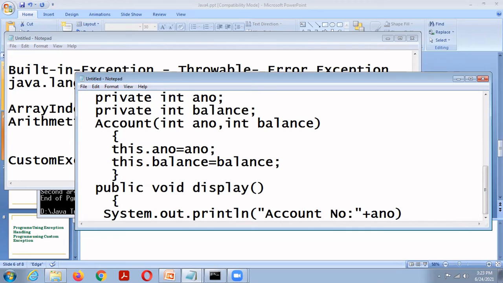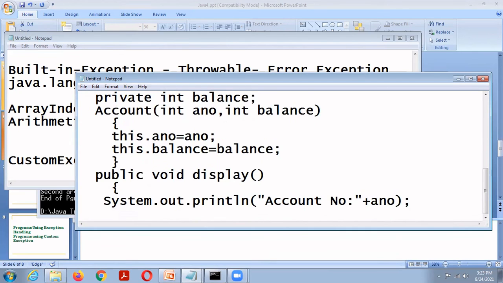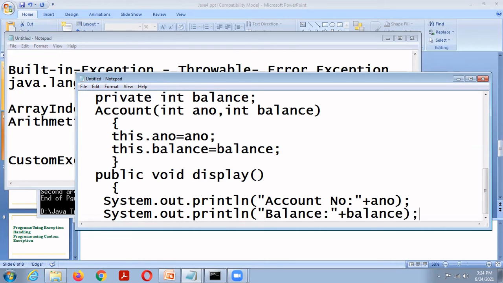Then System dot out dot println balance plus balance.